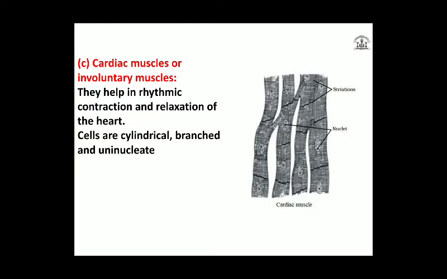These cells are in the form of branched fibers, as you could see in the image. They are found in the heart, and cardiac muscles have many nuclei.